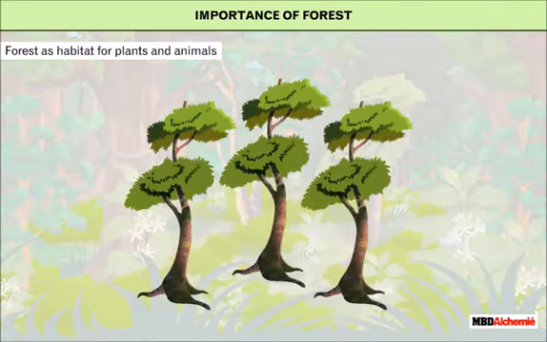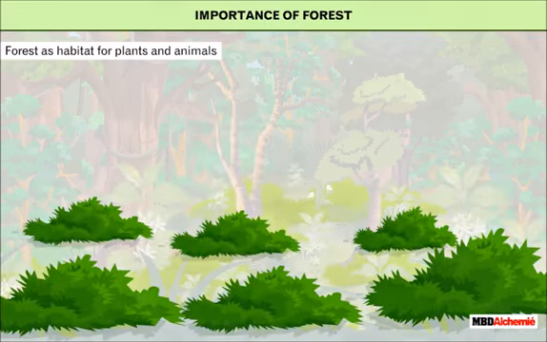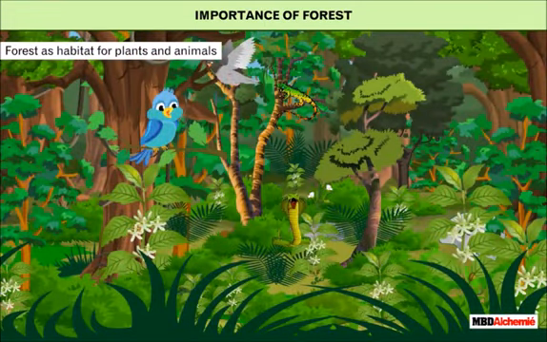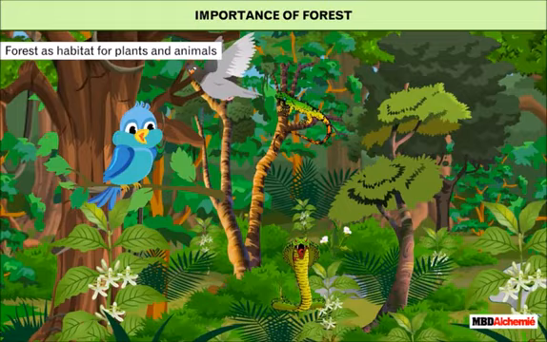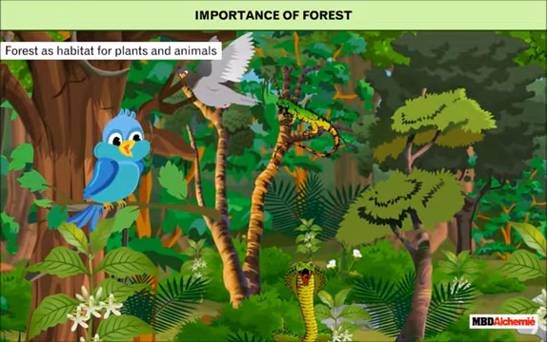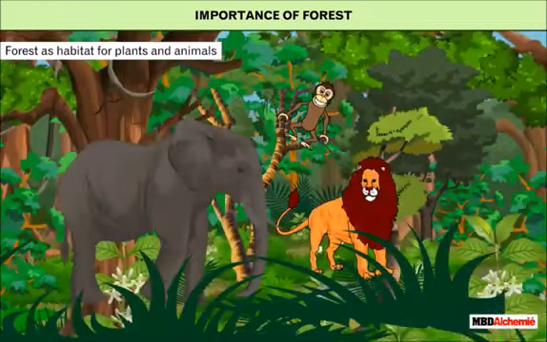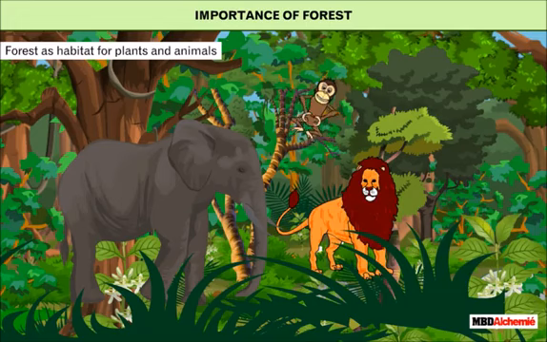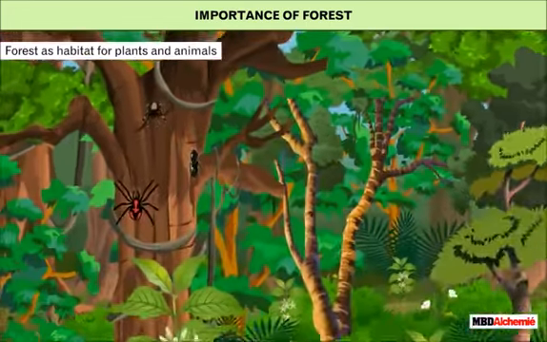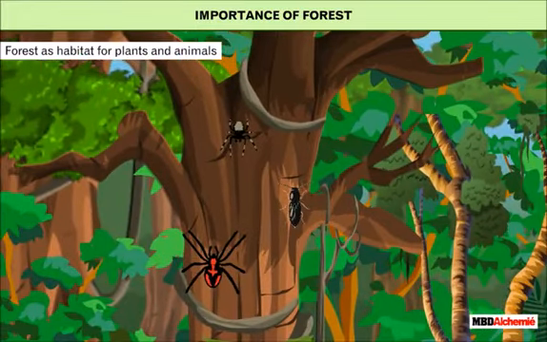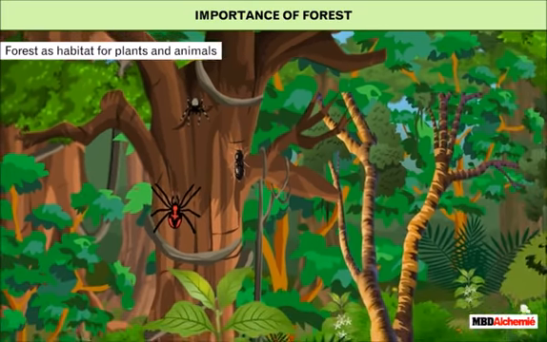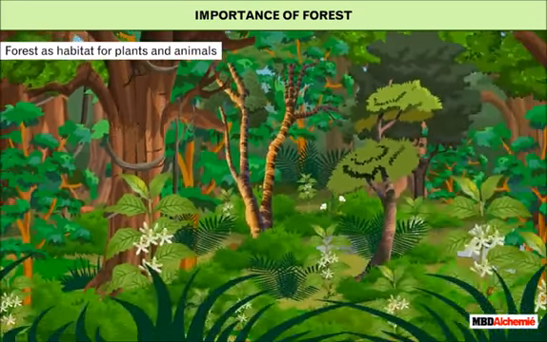Several trees, shrubs, herbs and grasses are found in a forest. It is a habitat for a large number of mammals, birds, reptiles, insects, etc. Animals such as elephant, lion, monkey, etc. live in the deeper areas of forests. Numerous insects, spiders, beetles and various other animals live on the bark of trees, plant leaves and on the forest floor, which is covered with decaying leaves.